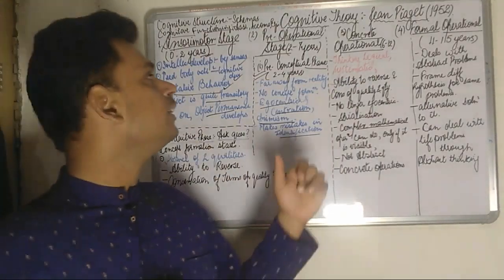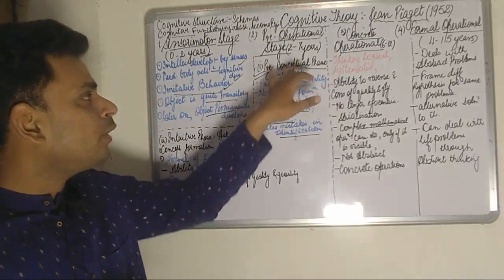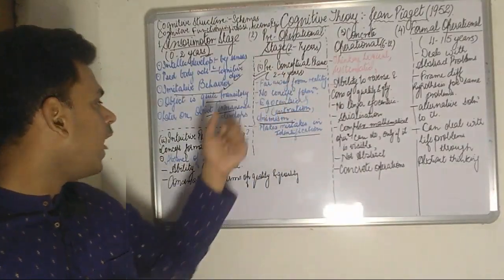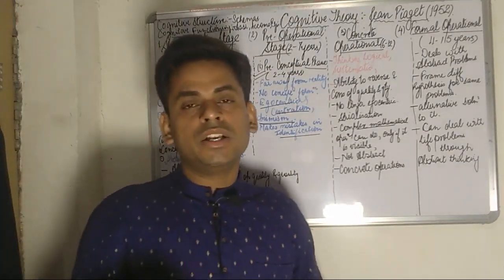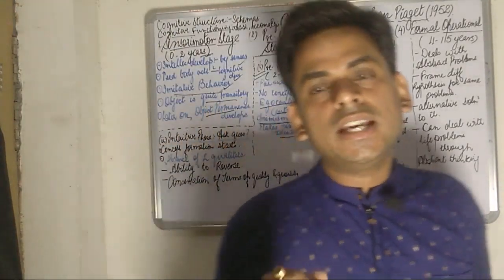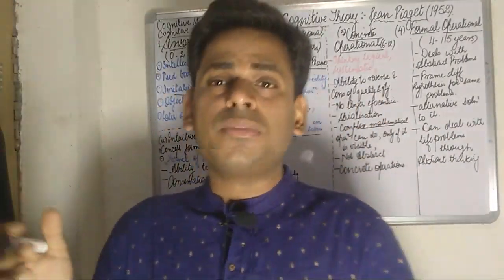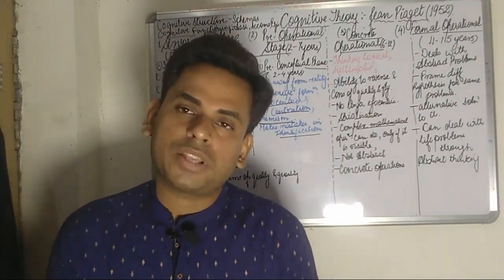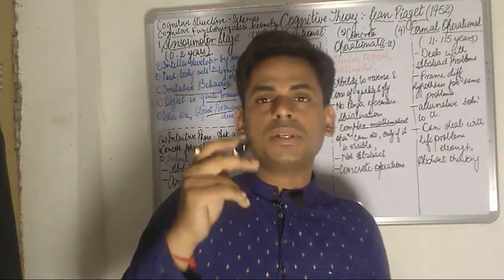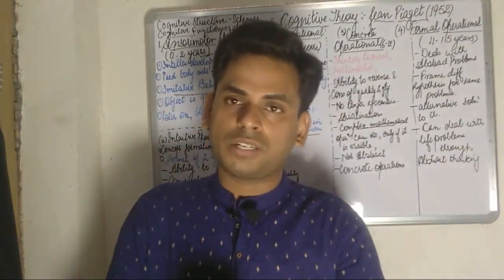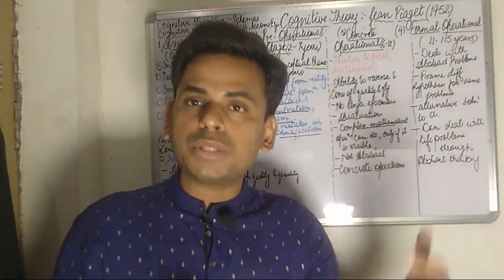Moving on to the next phase, that is from 2 to 7 years, the pre-operational stage. The preconceptual stage lasts from 2 to 4 years, and after that from 4 to 7 years it is the intuitive phase, what is seen. In this intuitive phase, a child has a continuous quest for asking questions. The child's intuition is basically on asking continuous questions to acquire more knowledge about the environment, and the concept formation is slowly and gradually developing.